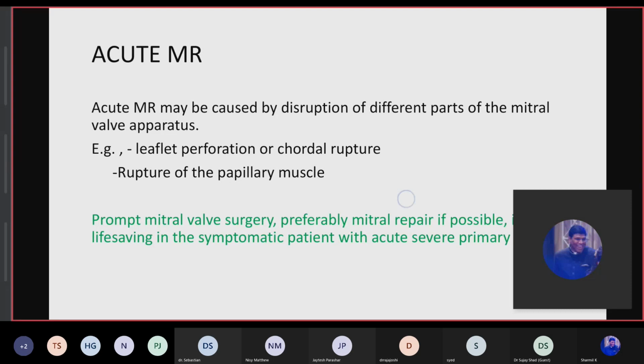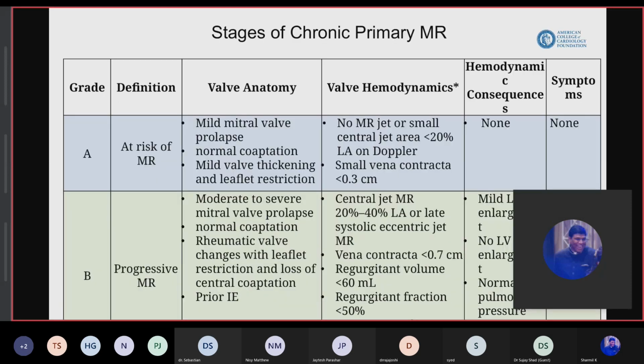If we talk about the stages of chronic primary MR, the same definition as MS applies, like anatomy, hemodynamic changes, and hemodynamic consequences. As the stage and grading of primary MR increases, the valve hemodynamics values, central jet MR, vena contracta, all these volumetric and quantitative assessments are not considered all together in the same patient. The cumulative value of these is important, not the single one.